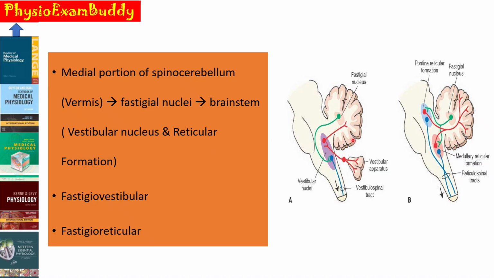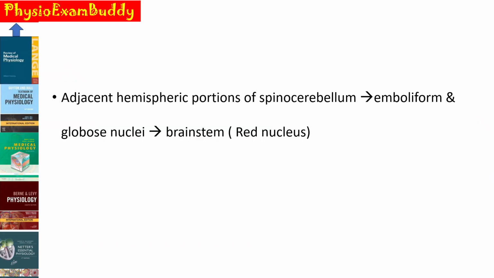So you can see here that from the fastigial nucleus, the fibers are projecting into the vestibular nucleus, which is situated in the medulla, so in the brainstem, and they form the fastigio-vestibular tract. And again from the spinocerebellum via fastigial nuclei it will also send the fibers into the reticular formation of the brainstem, forming the fastigio-reticular tract.